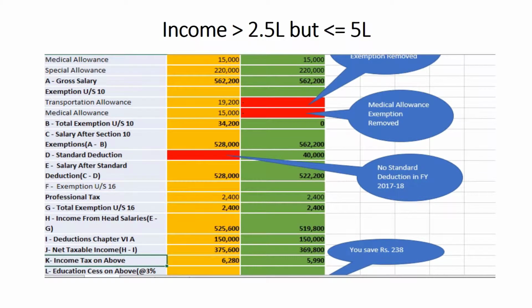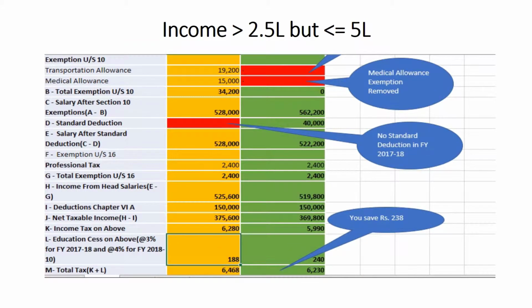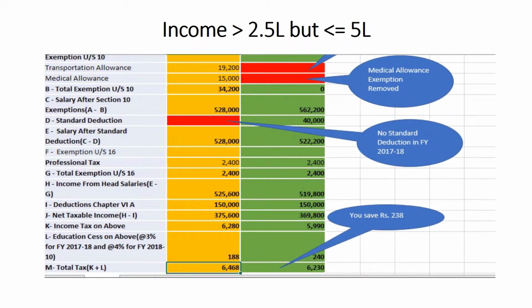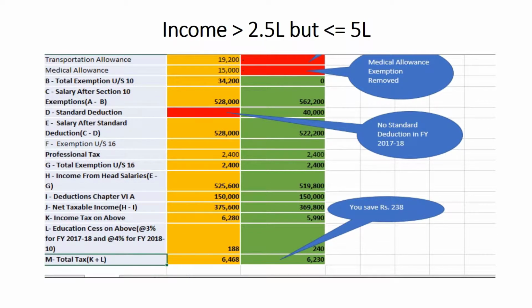Income tax for the financial year 17-18 is 6,280 while cess is 188 at 3%. So total tax for the financial year 17-18 is 6468.